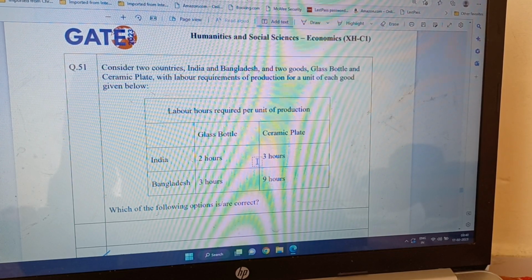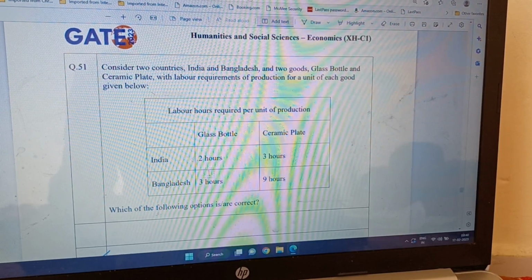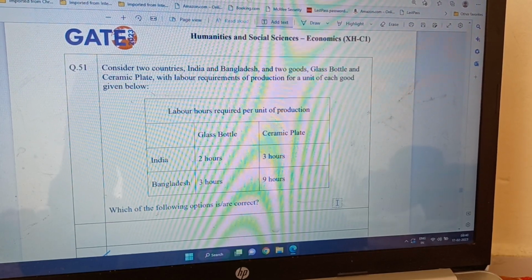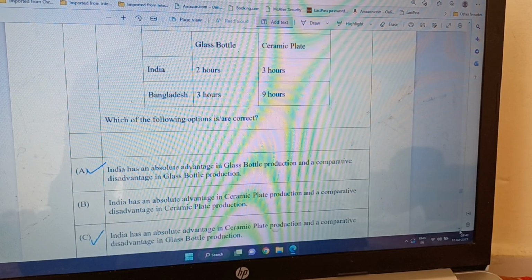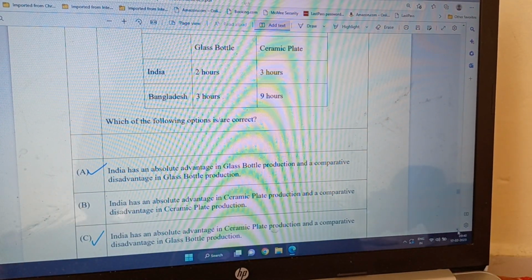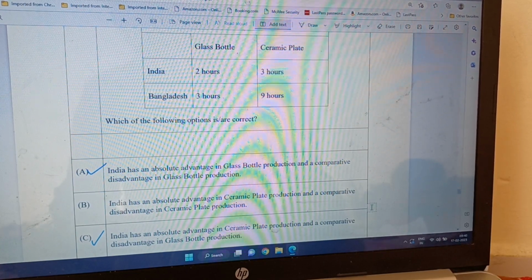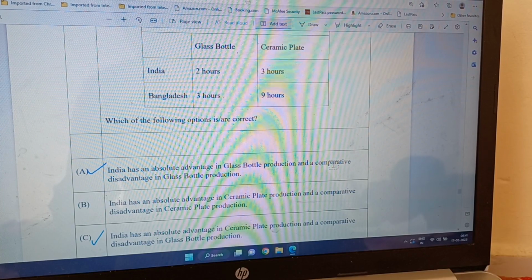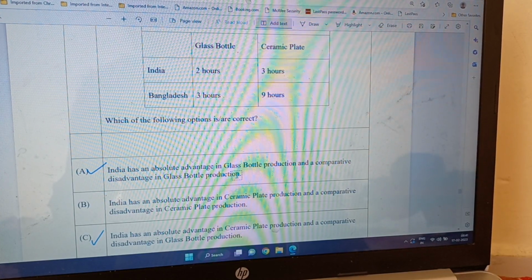So India has definitely absolute advantage in both the goods because it is producing cheaper. Now, which of the following options are correct? Since India can produce both the goods cheaper, it is definitely having absolute advantage in both the goods. So let's see. India has an absolute advantage in glass bottle production and a comparative advantage in glass bottle production.